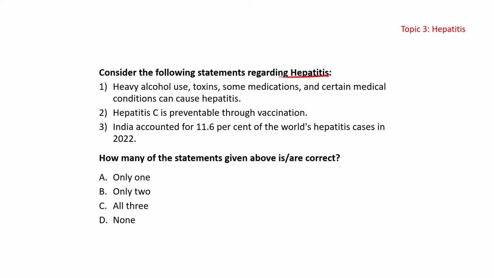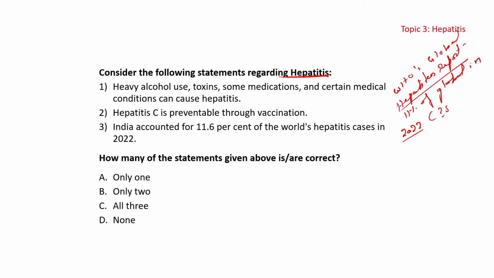WHO has recently, in its global hepatitis report, shown that 11% of the global hepatitis burden in 2022, approximately 35.3 million cases, was registered in India.